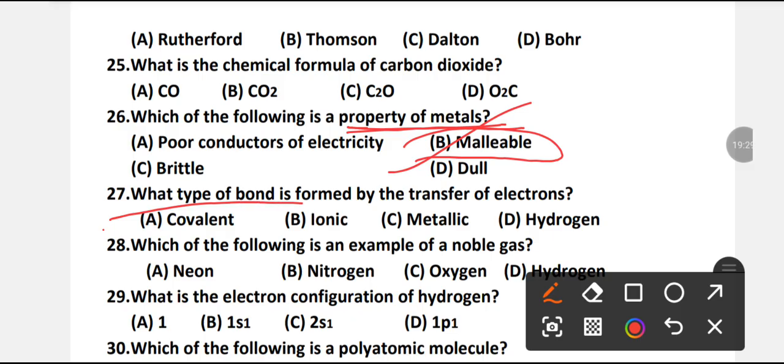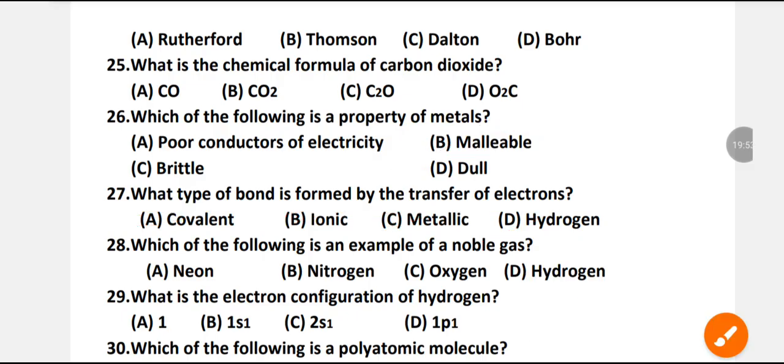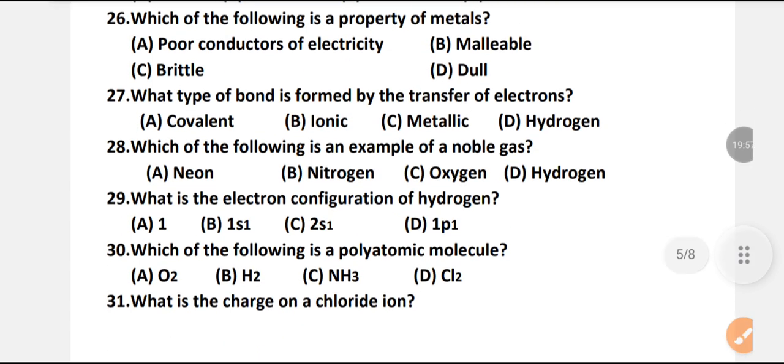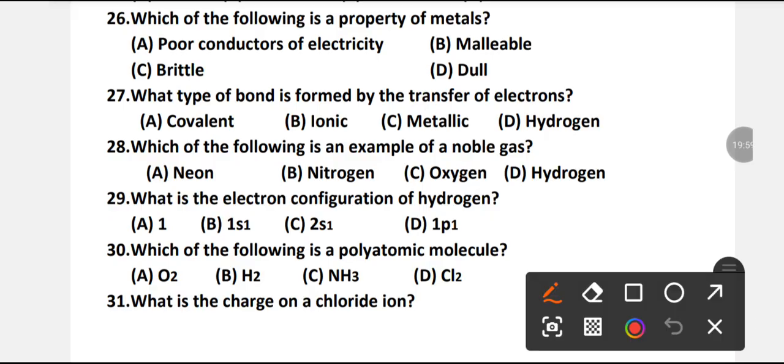What type of bond is formed by the transfer of electrons? Covalent, ionic, metallic or hydrogen? Which option is right? B is the right option. Ionic. Ionic is formed by the transfer of electrons.